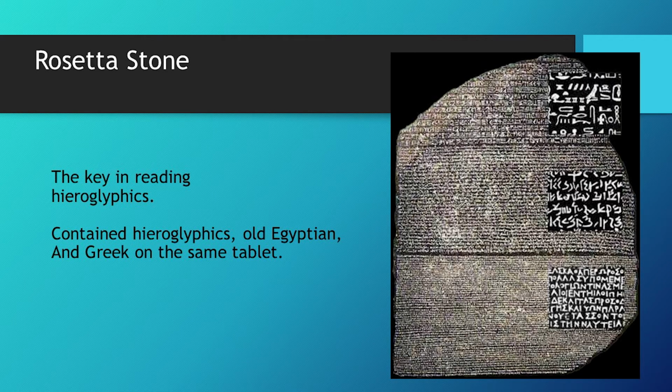They find a stone and it contains hieroglyphics, Old Egyptian, and Greek. And because it contains these languages and people can speak Greek, they can translate what things mean, and it unlocks what the hieroglyphs mean. So the Rosetta Stone is what allows them to translate hieroglyphics. The other important part of the Rosetta Stone is that people are always looking for the new Rosetta Stone. So if they get some artifact and they can't read it, they'll say, hey, we just need to find this new Rosetta Stone. I just want you to know what that means. It means the ability to translate, in this case, hieroglyphics. Okay? Here's a short video about the Rosetta Stone.